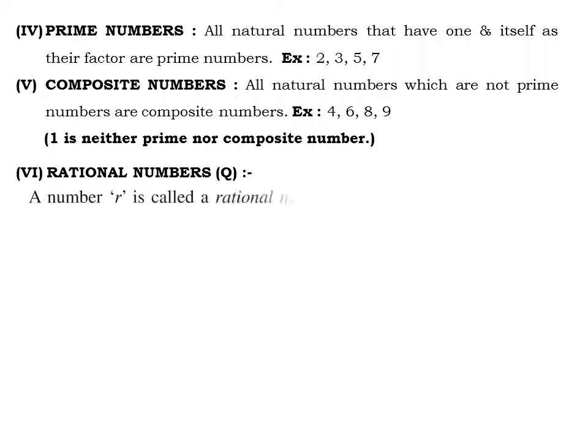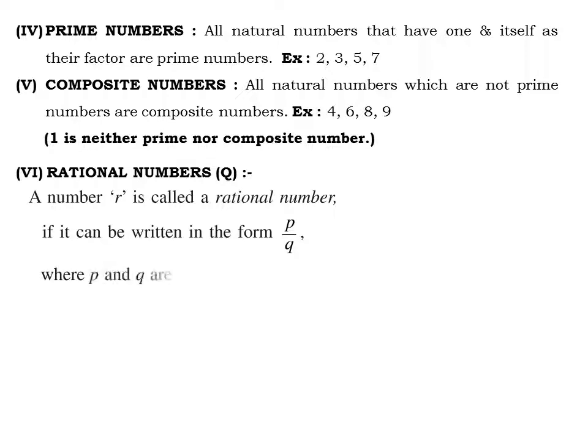A number R is called a rational number if we can write it in the form P divided by Q, that is, in a fraction format, where P and Q are integer type numbers, but Q is never equal to 0.